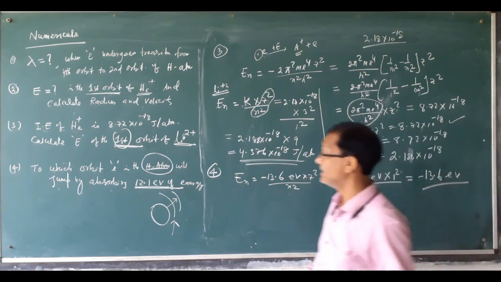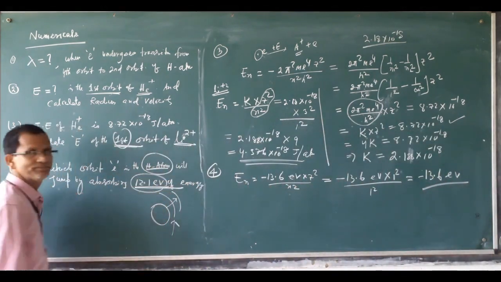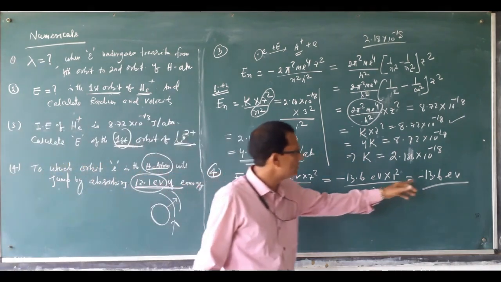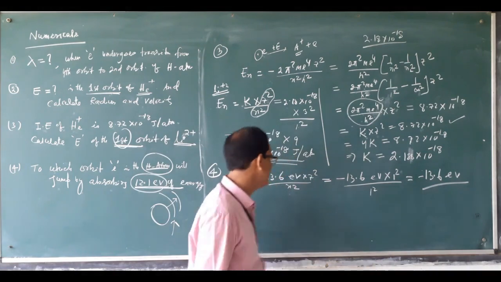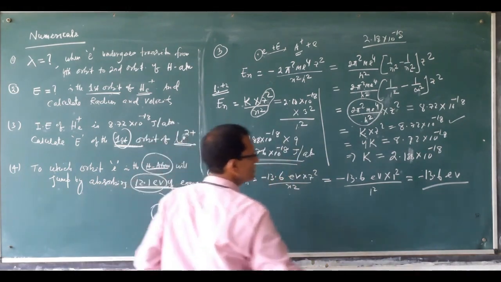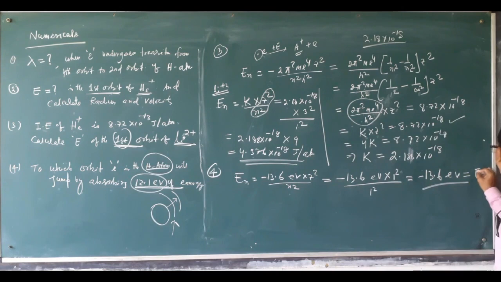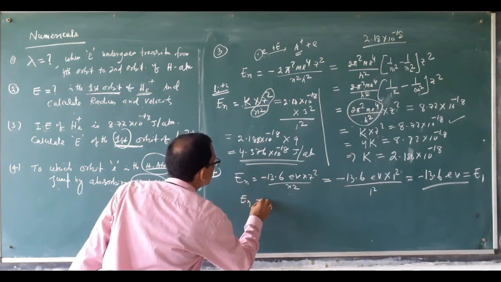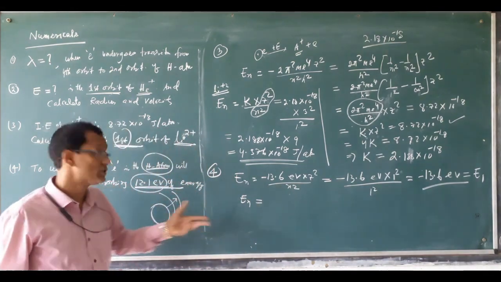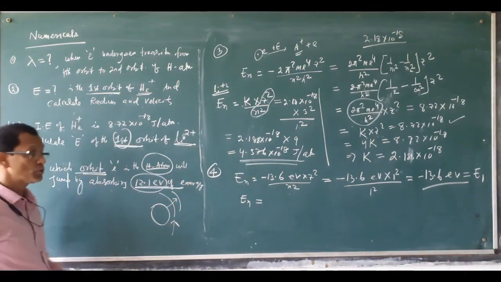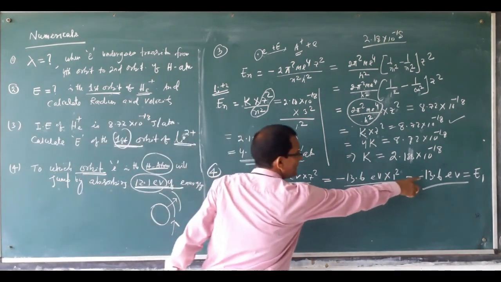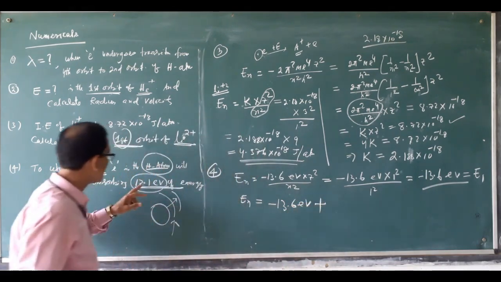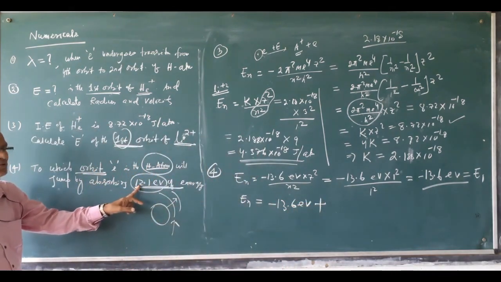But the question is, this much energy is absorbed. Initially the energy of the electron is minus 13.6, and this is E1, the first orbit. Then we will calculate En. But we don't know what the n value is. The question asks which orbit. So En will be how much? Initially the energy was minus 13.6 electron volt, and the energy absorbed is 12.1 electron volt.